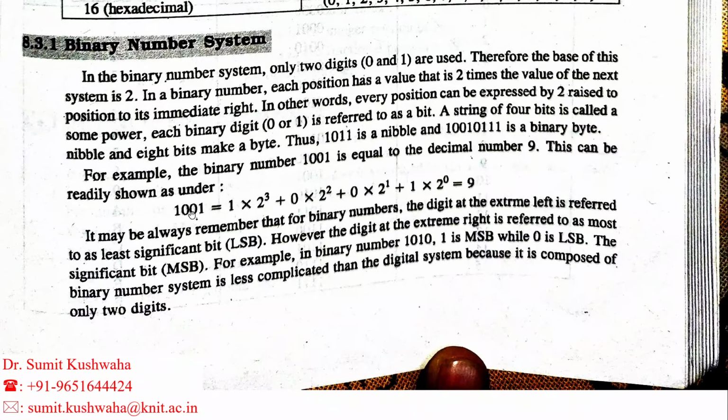Okay, see here, this is a simple conversion of a binary number system to the decimal number system, because we know that the number 9 appears in the decimal number system.